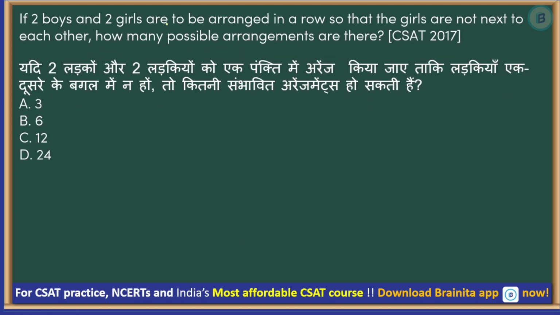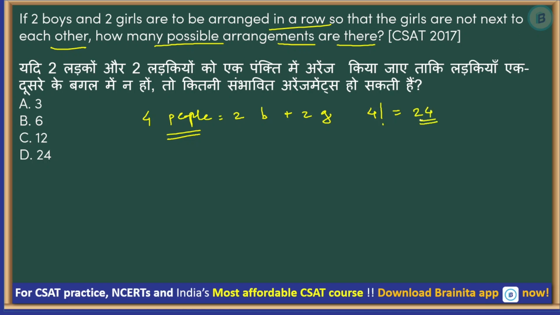If 2 boys and 2 girls are to be arranged in a row so that the girls are not next to each other, how many possible arrangements are there? Now simple, right? There are 4 people, out of which there are 2 boys and 2 girls. Now in how many ways can these 4 people be arranged? We know that it is 4 factorial, that is 24. So in 24 ways these 4 people can be arranged, but we do not want these girls next to each other. So think of it.